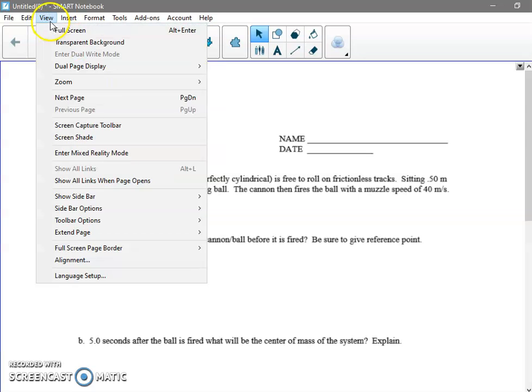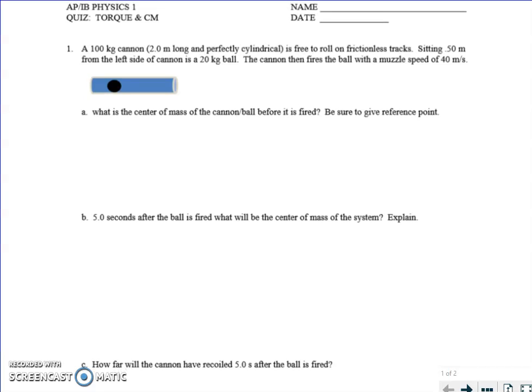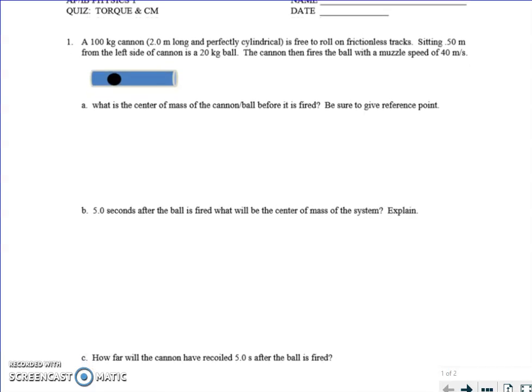Okay, so I'm going to review the torque quiz, give you the answers quickly so that can hopefully help you prepare either for a retake or the upcoming test. So we want to find the center of mass of the cannon and ball. I'm going to use this as my 0 point, my reference point. So I'm going to say how far away is this from the reference point.